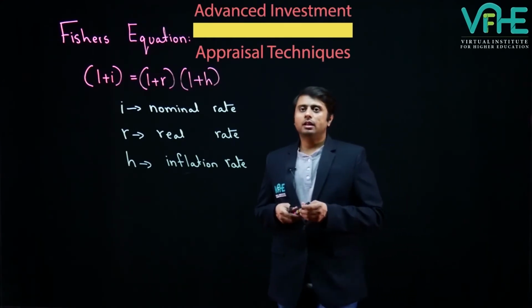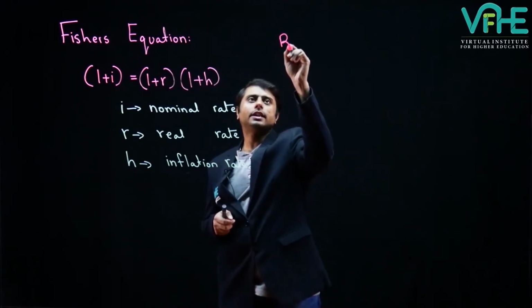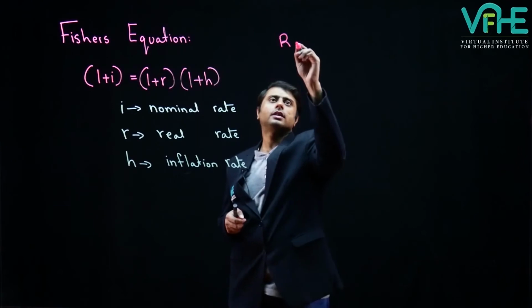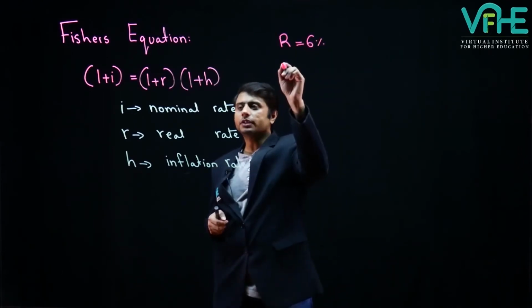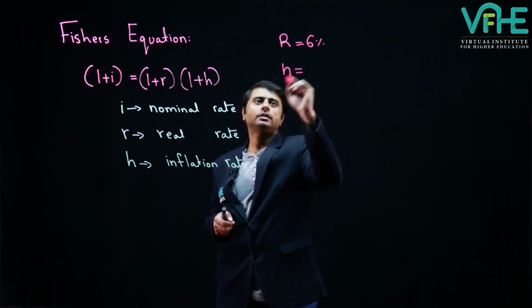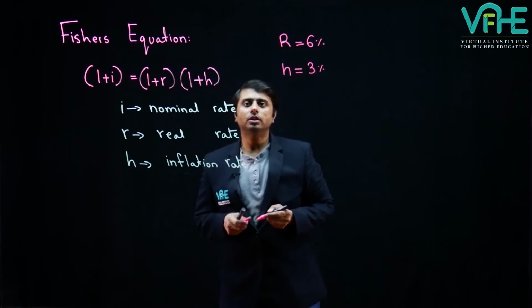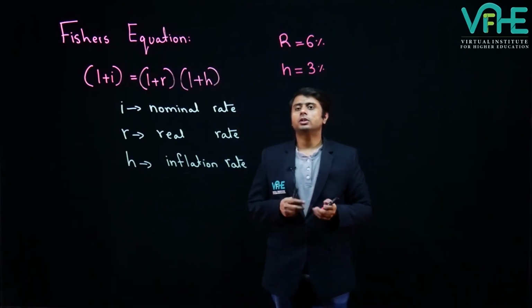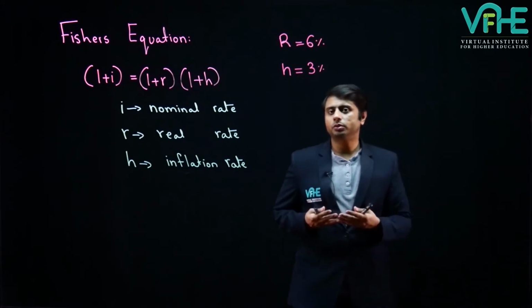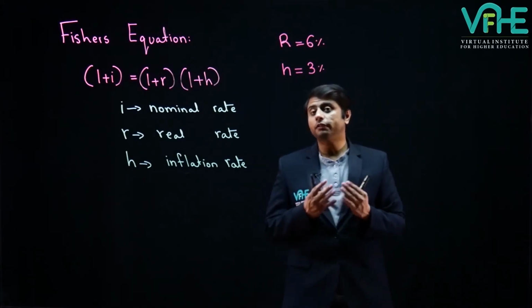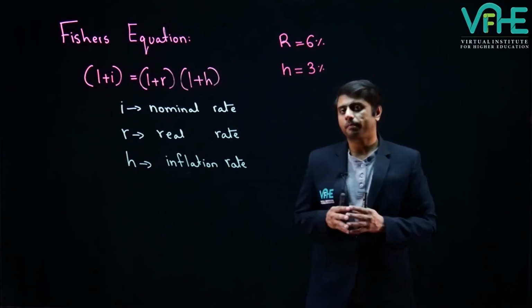Let's say that the exam question says that your real rate is 6%, whereas your inflation rate is 3%. And in order to calculate the net present value, the question has given you nominal cash flows, and therefore you are required to calculate your nominal rate.